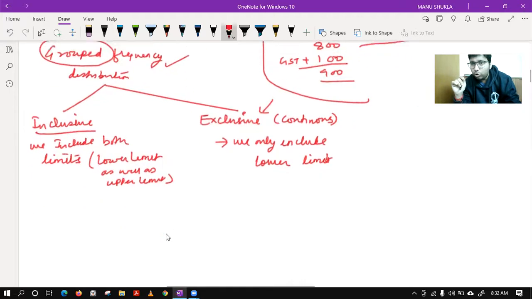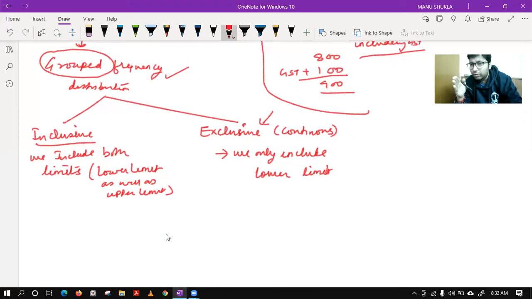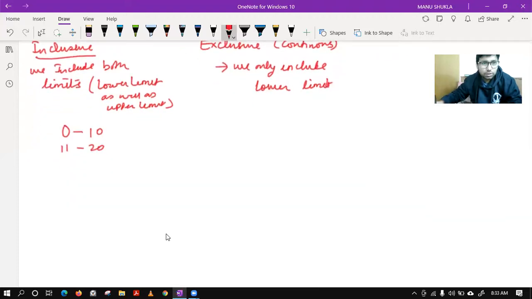And I hope you all remember what is lower limit, what is upper limit, if I'm not wrong. Okay, let me give you the example also. If you have something like this, 0 to 10, 11 to 20, 21 to 30, 31 to 40.